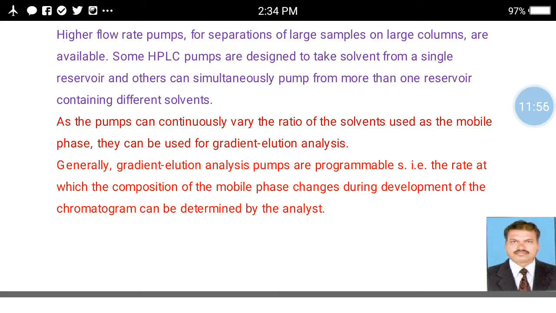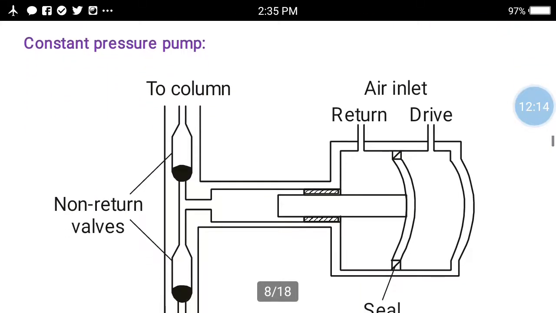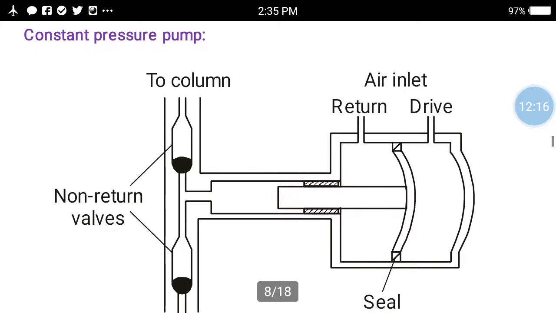Generally, gradient elution analysis pumps are programmable. That is, the rate at which the composition of the mobile phase changes during development of the chromatogram can be determined by the analyst.